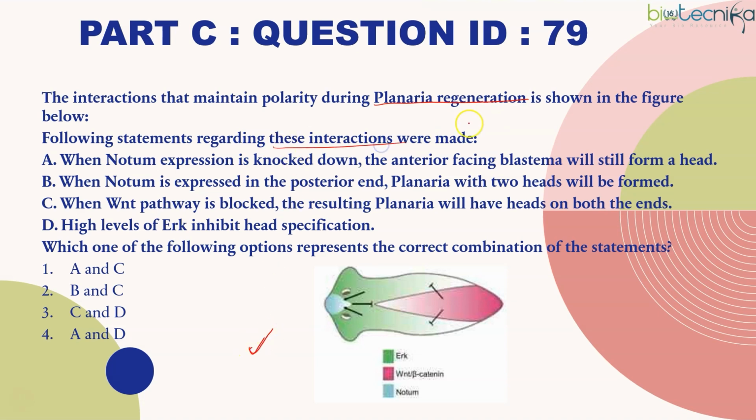Following statements are given. Now you can see all over here the green part is ERK. This side is the WNT. Here WNT is expressed. And notum is this blue. So first of all, WNT is inhibiting ERK. Wherever WNT concentration is more, you will see ERK concentration has decreased. So what is our conclusion? WNT inhibits ERK. Okay. And we can see that notum is inhibiting WNT, because wherever notum is present, the WNT is not able to express. But wherever notum is present, ERK is able to express.